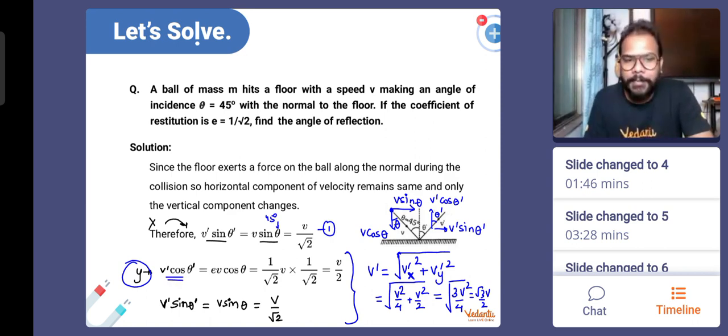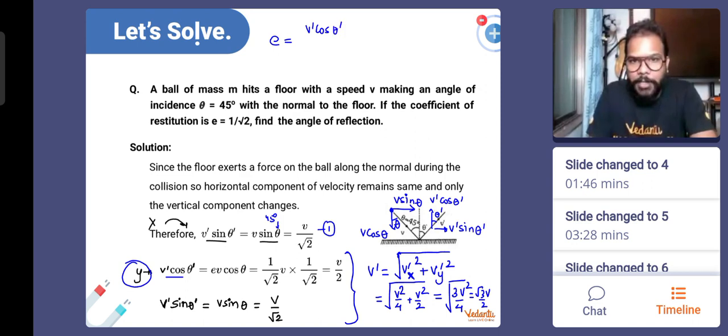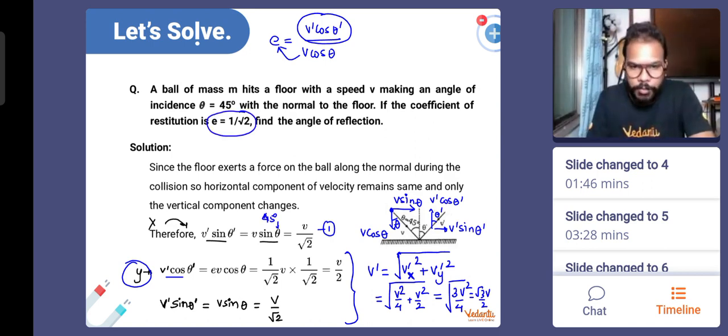Okay, guys. In the second case, velocity of separation is e times velocity of approach. That's what we write. Velocity of separation is v dash cos theta dash. Velocity of approach is v cos theta. So v dash cos theta dash is e times v cos theta. Theta value is 45 degree, you put the value of 45 degree. The e value is also given as 1 by root 2. So this is the value of v by root 2, and this is the e value. Both multiply, and we get v by 2. This is your equation number 2.